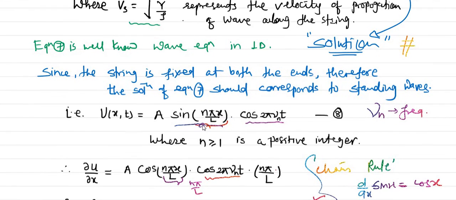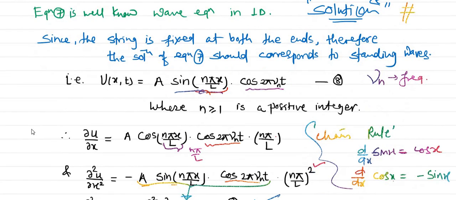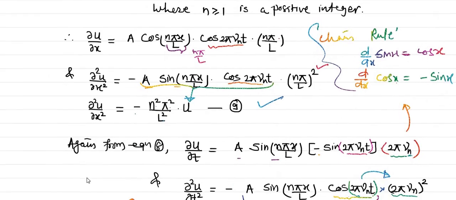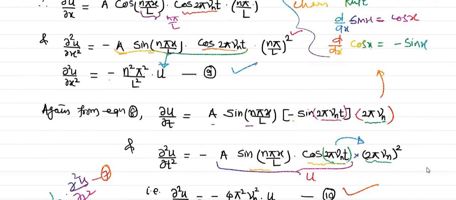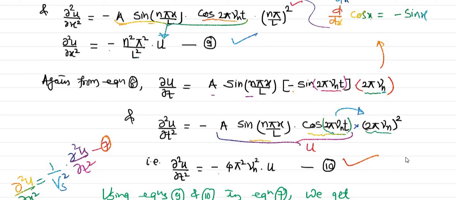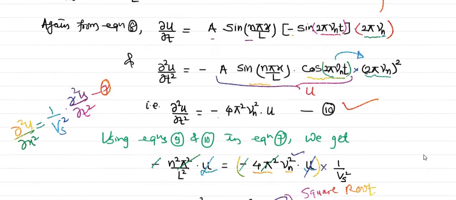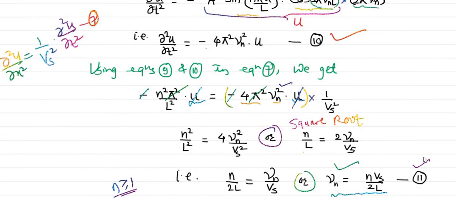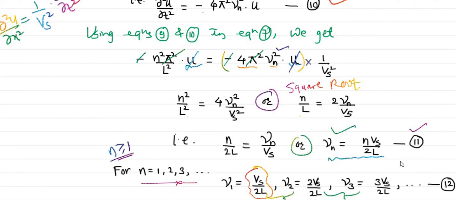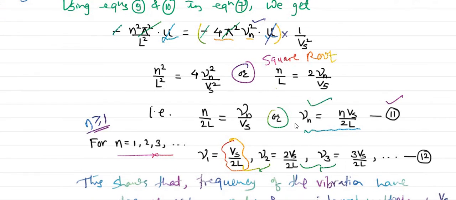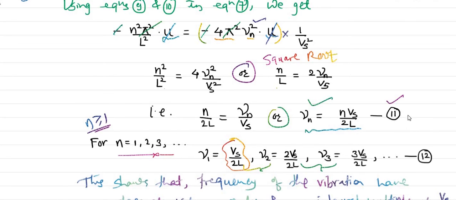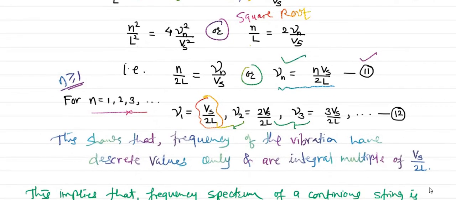So after substituting that value of u in equation 7, we take the double derivative of u with respect to x once and with respect to t one more time. And then after substitution, finally we got the equation for the frequency, equation number 11: nu n is equal to n Vs divided by 2L. This will give you the frequency, and each and every frequency is a multiple of the basic frequency, that is nu 1 is equal to Vs divided by 2L, or we can say the frequency spectrum is discrete.